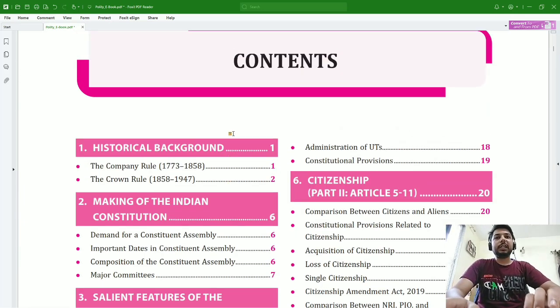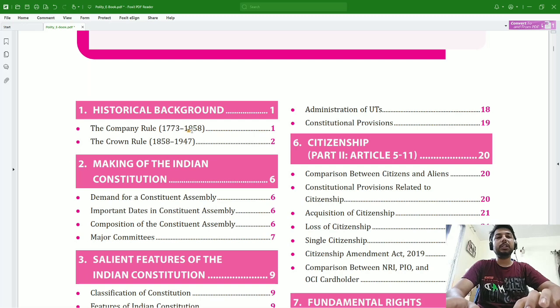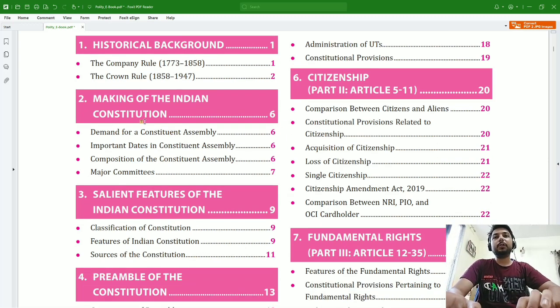So in this book there are 37 chapters, and we will do from chapter number 2 till chapter number 37, and then we'll do chapter number 1, because historical background is very lengthy. If you get into this, then it will become very difficult. So we will do from chapter number 2 till chapter number 37, then at the end we'll do chapter number 1. So today we are going to do making of the Indian Constitution.